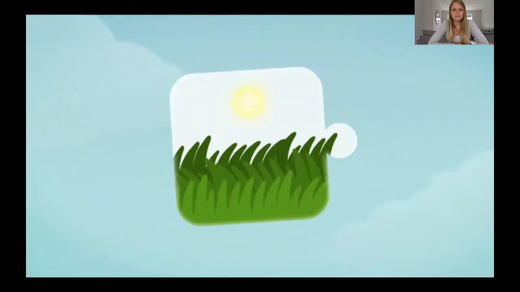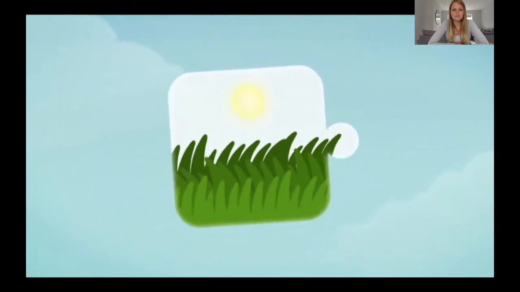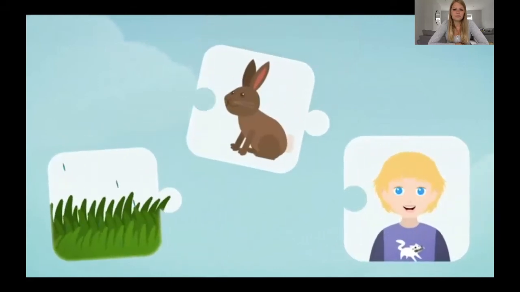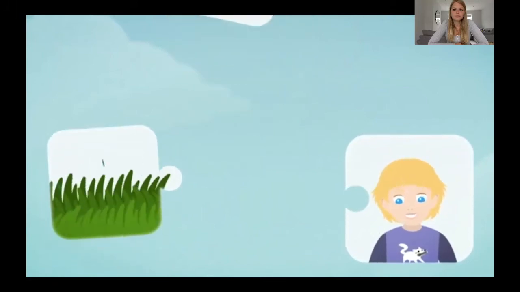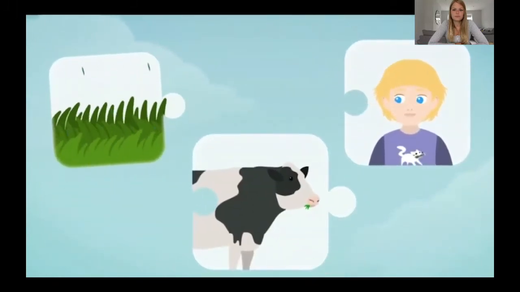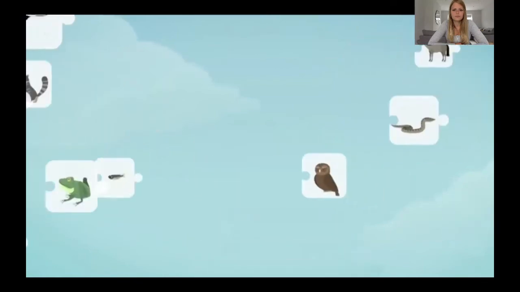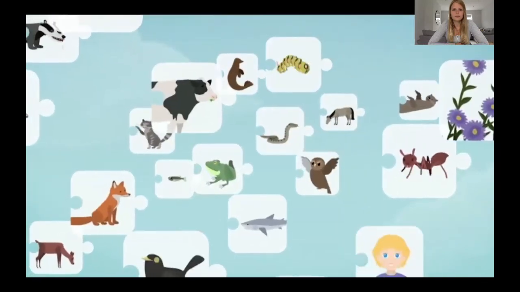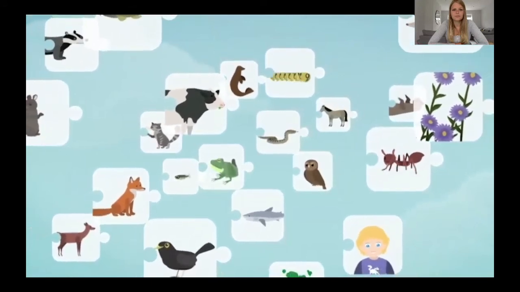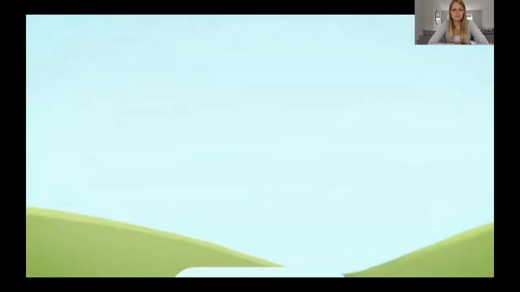Plants make their own food with the help of sunlight, air, and water. Animals and humans don't produce their own food, so they need to eat plants or other animals to get energy and survive. They are all part of a food chain. A food chain shows how plants and animals depend on each other as their source of food.